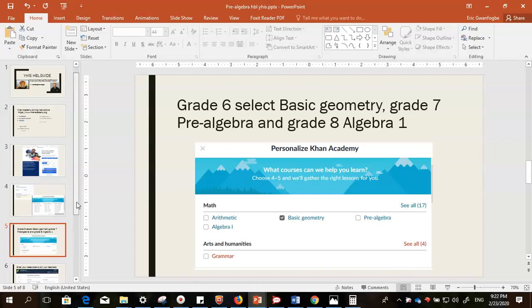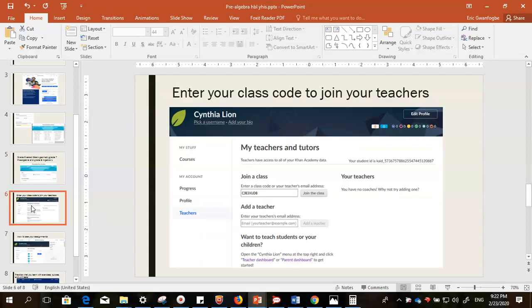It takes you to the next page, which will be like this. On this page, you need to go to teachers. You click onto teachers. It might not look exactly like this. It might be on courses, showing you the course that you have selected. Then you come to teachers. You click on your teachers, and then it opens a section for you to input the code that you receive. This code is already here for grade 6 students. This is already your code. You put this code and then you click join class. You'll find that my name is going to appear in your account here.